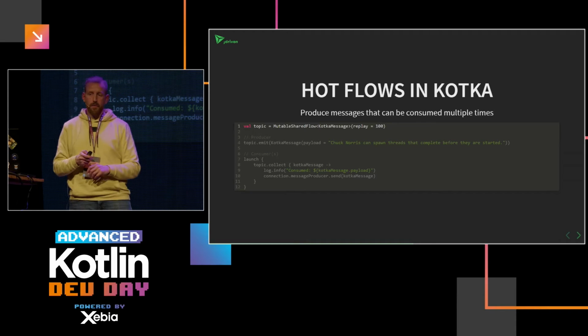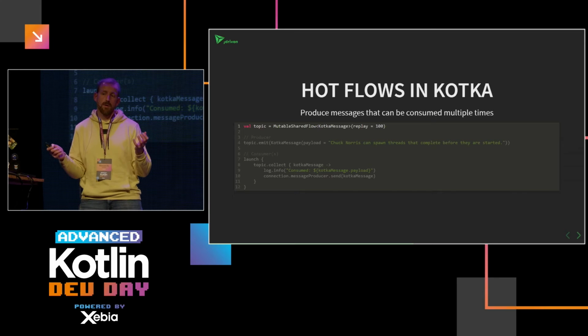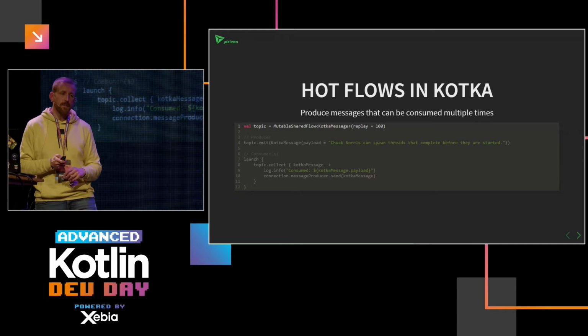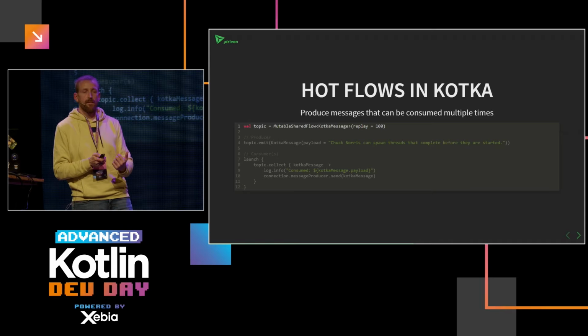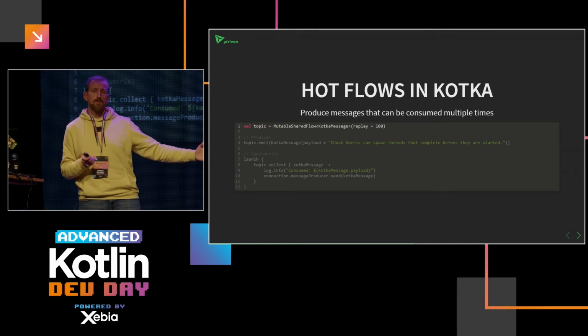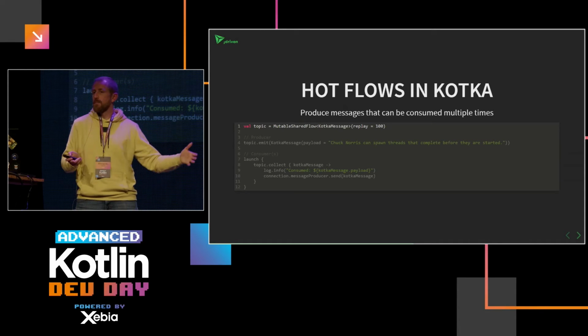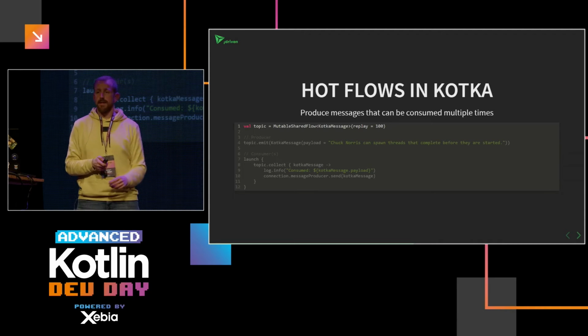So what I do is I create per topic a mutable shared flow of, in this case, some data class called Kotka message, and I say also I want a replay size of 100, which means that whenever some consumer connects to that flow or starts collecting from the flow, you get the last 100 items if there are 100 or more. And so it remembers the last 100 and then it continues with whatever message is sent to that flow later.